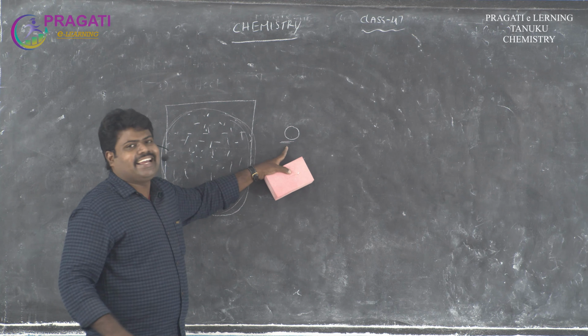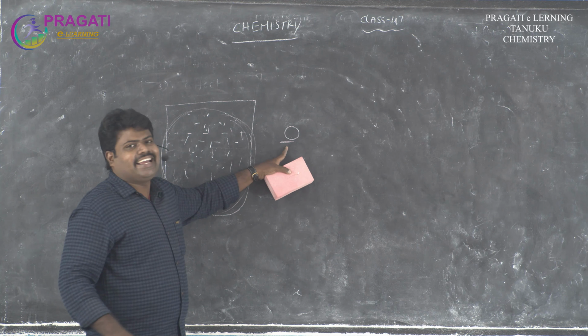The volume of the gas molecule is not negligible compared to the total volume occupied by the gas molecules. This is the right statement. According to the kinetic molecular theory, the postulate says the volume of the gas molecule is negligible, but it is considerable, not negligible. This is the first fault.